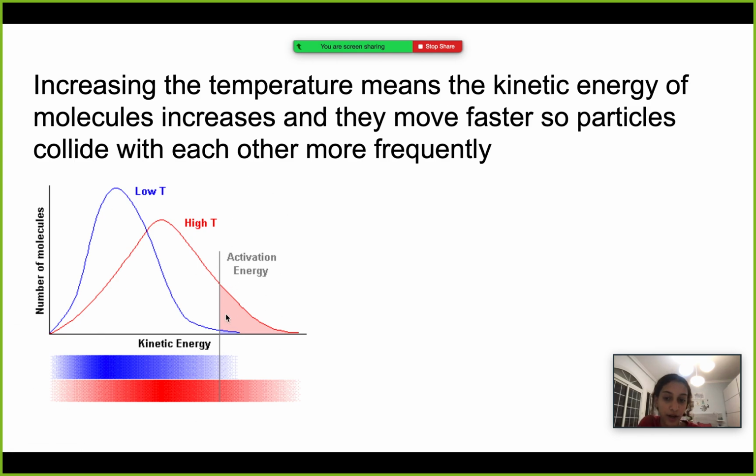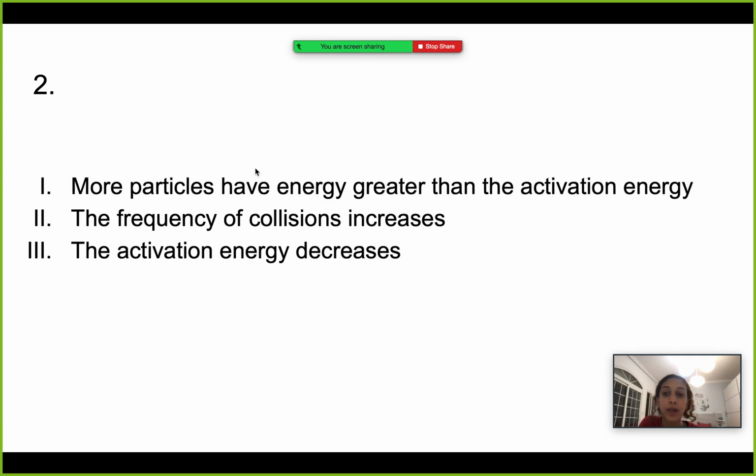When the temperature is higher, more molecules will have energy greater than or equal to the activation energy. So the first one is true. The second one says the frequency of the collisions increases. This is also true because we said they have more kinetic energy. So when they have more kinetic energy, they move faster and collide with each other more. So the collisions increase. This is also true.